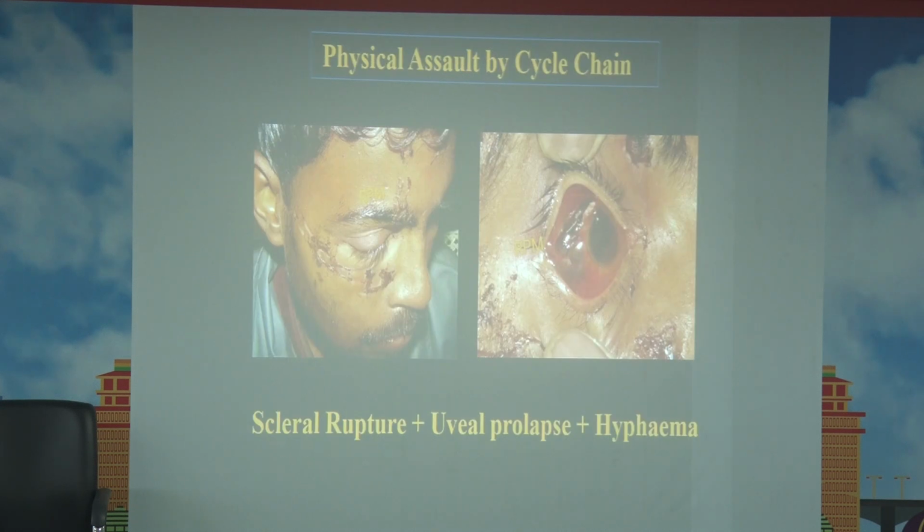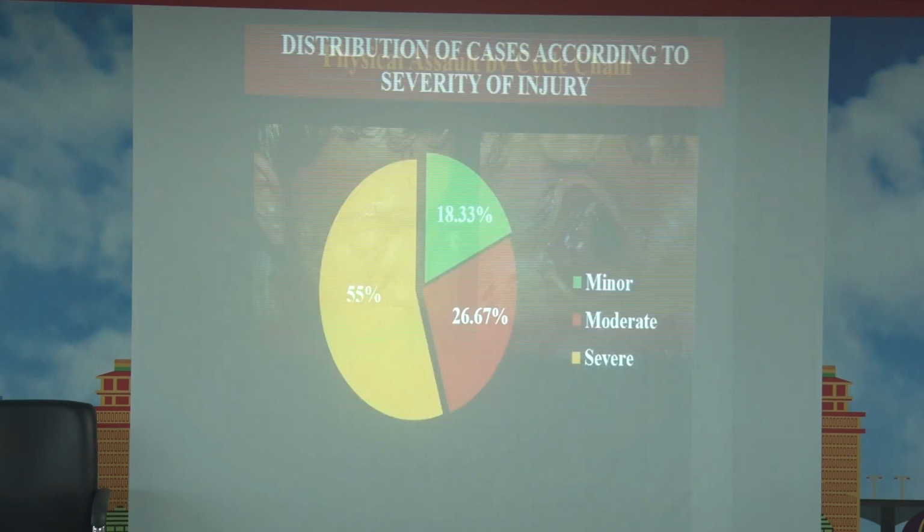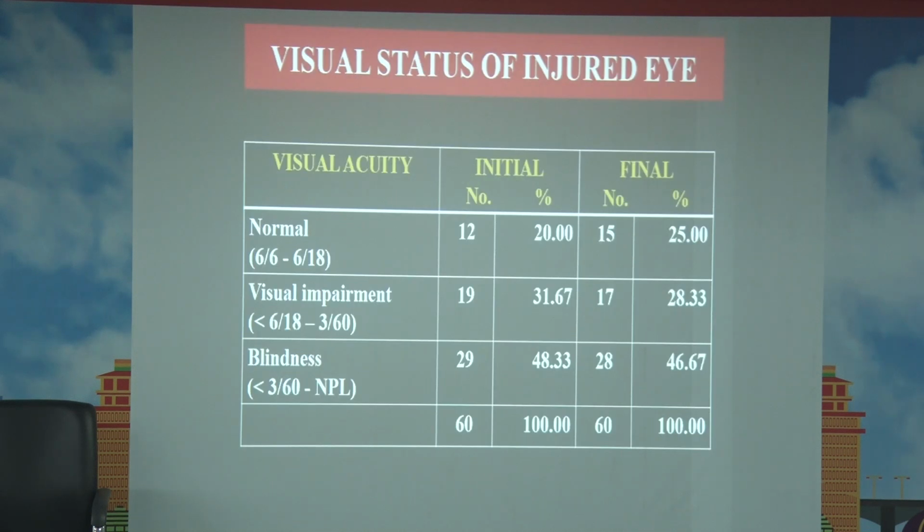This is physical assault by cycle chain. There is scleral rupture, uveal prolapse, and hyphema. Most of the assault-related ocular injuries are severe, then moderate and mild. At the time of presentation, most of the patients have visual acuity less than 3/60, which rarely improves after final treatment.